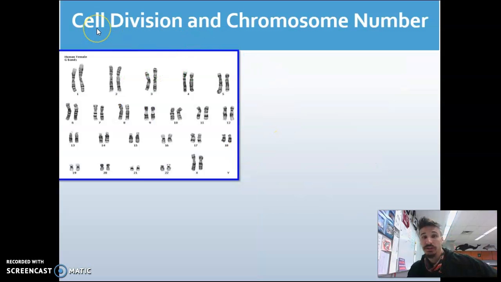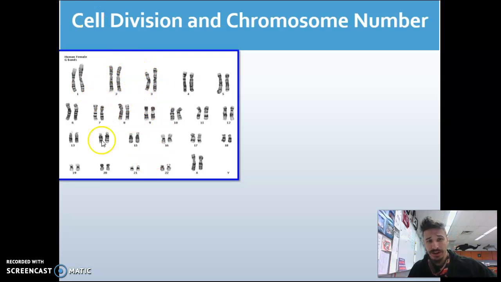Now, let's look at cell division and chromosome number during cell division, right? This was the hardest part of this unit, right? And the reason it matters now is because meiosis, when we talk about making these sperm and egg cells, really takes into account chromosome number, because chromosome number is going to change. In meiosis, we are not making an exact duplicate of the original cell.